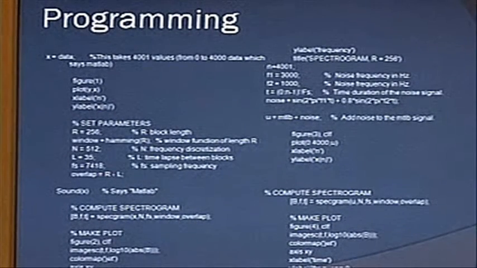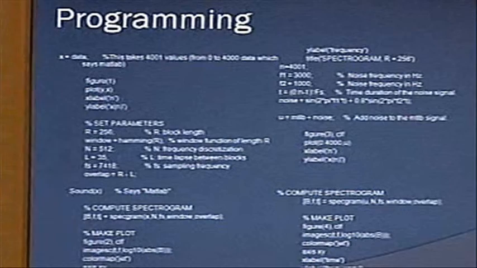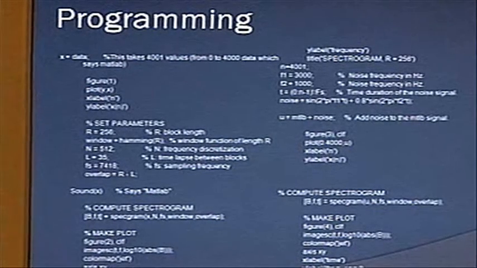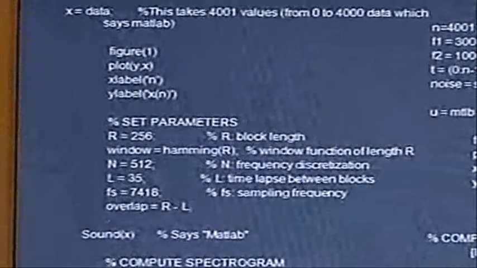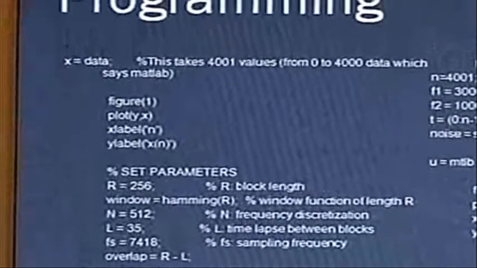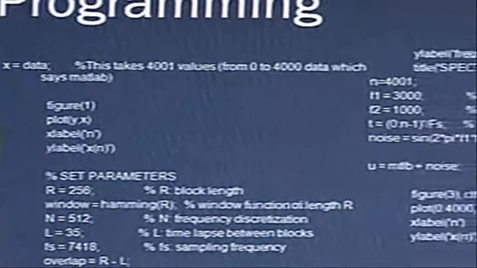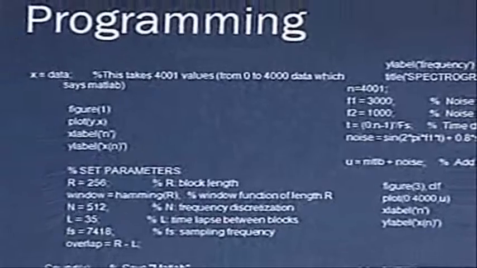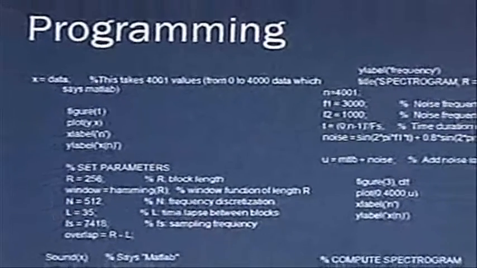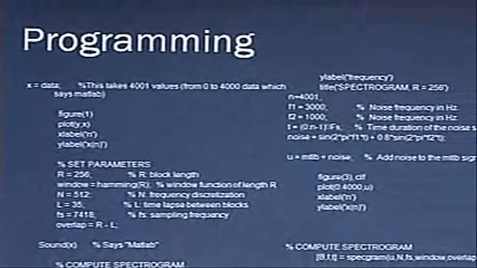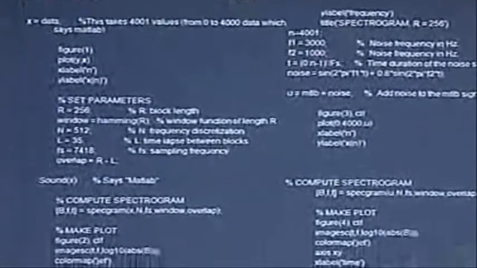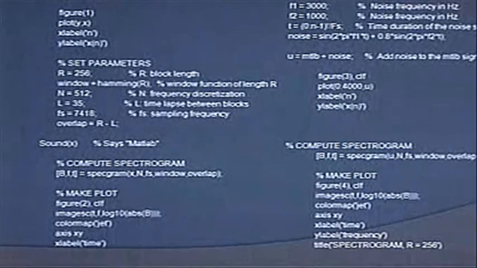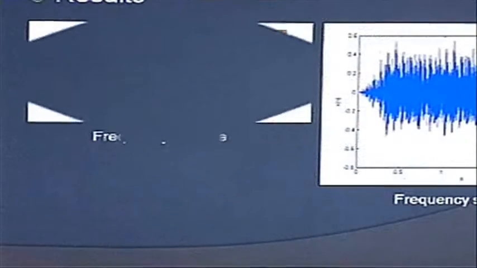In our MATLAB code, we call the data from the song, x equals data, and then we set based on frequencies and sampling frequency, and then we compute a plot, and then we also compute a spectrogram, which you will see, and that will show you the different colors. Now MATLAB actually assigns 256 colors to this, which we had to reduce in size because we don't have 256 colors. Ours is a pretty simple robot, and that's what it does.